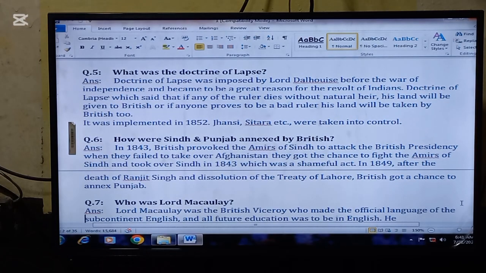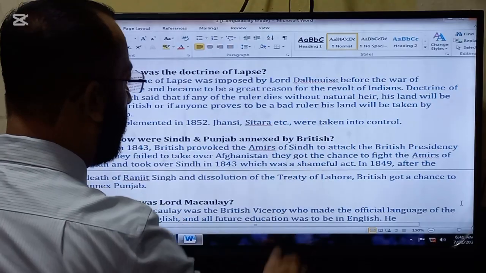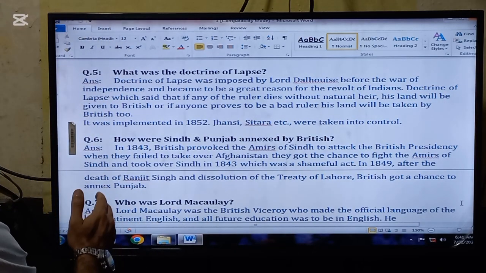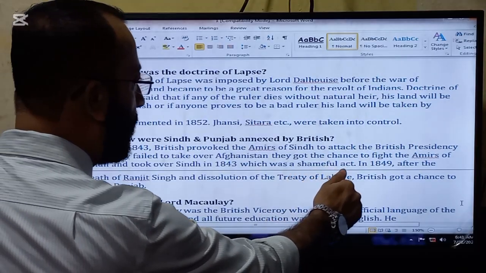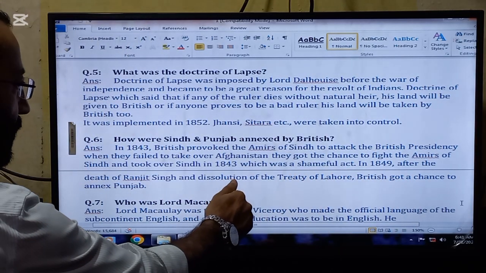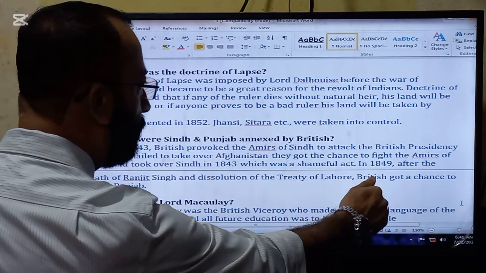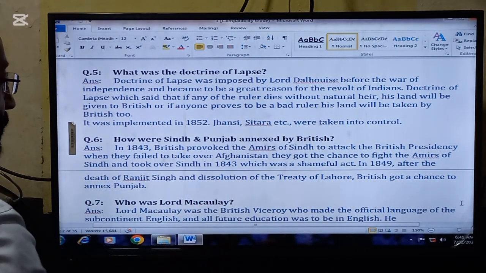The next question that we are going to read is: how were Sindh and Punjab annexed by the British? In 1843, the British provoked the emirs of Sindh to attack the British presidency when they failed to take over Afghanistan. They got the chance to fight the emirs of Sindh and took over Sindh in 1843.